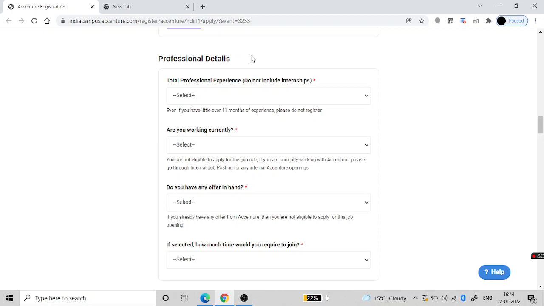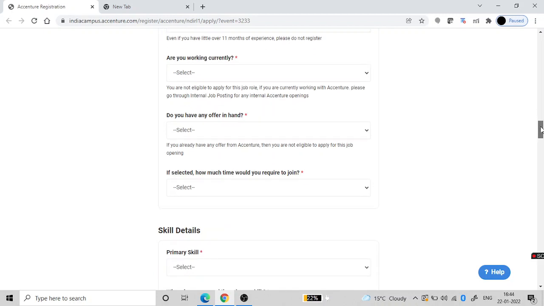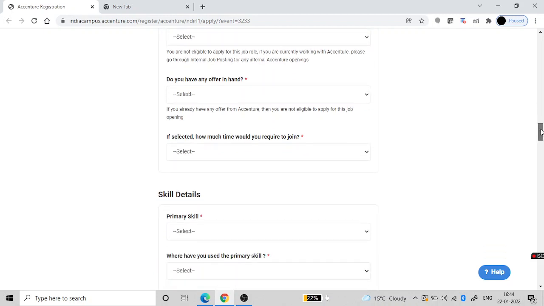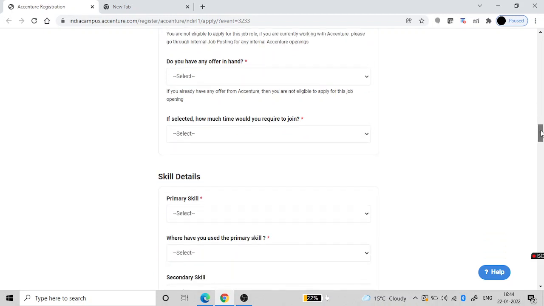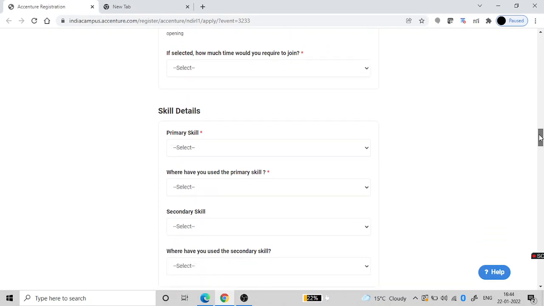Then your professional details: how many years of experience do you have. This experience is full time experience, and it does not include your internship. Are you working currently, yes or no? Do you have any offer in hand? If selected, how much time would you require to join, like 3 months, 6 months?